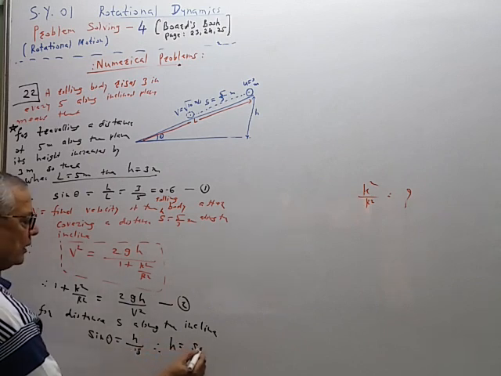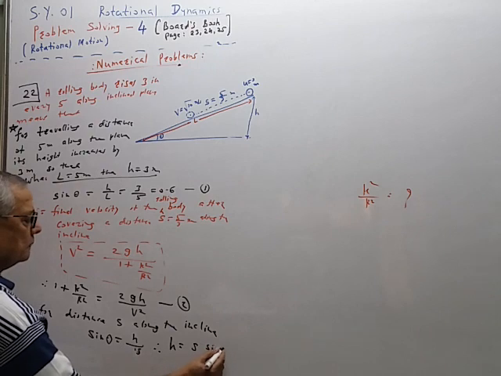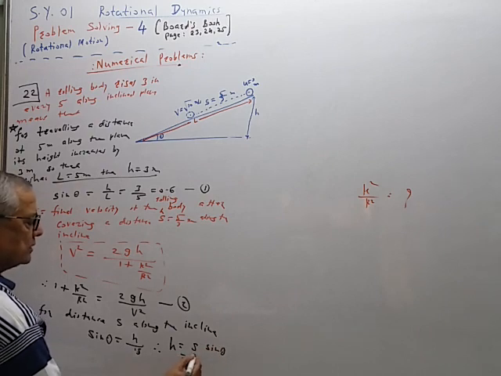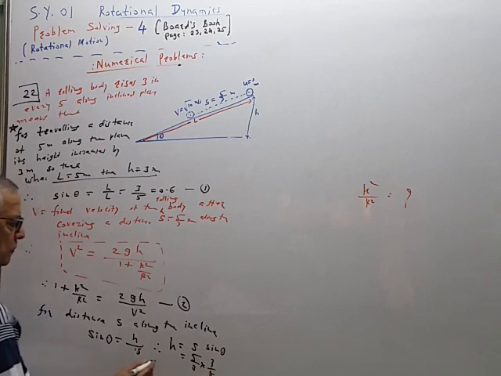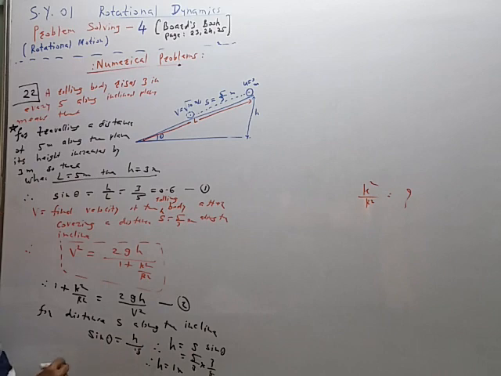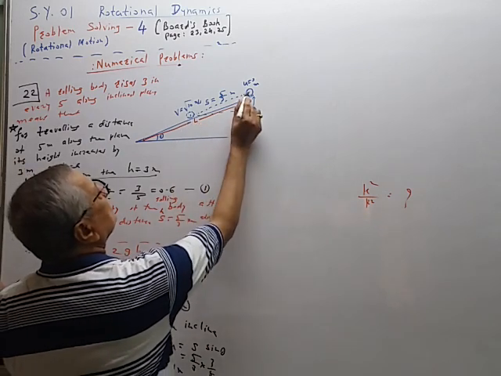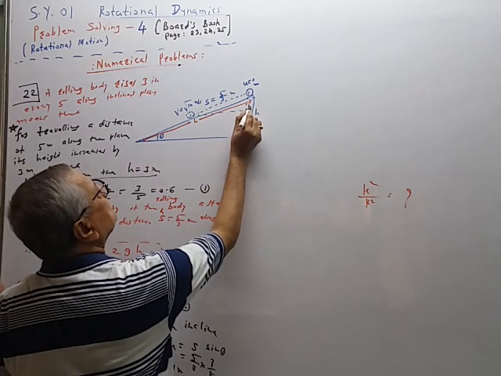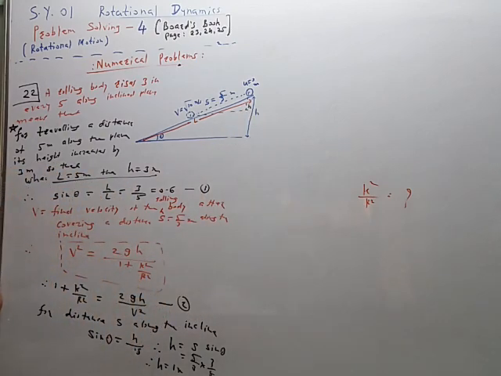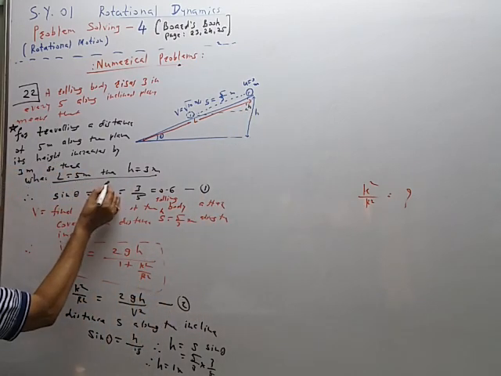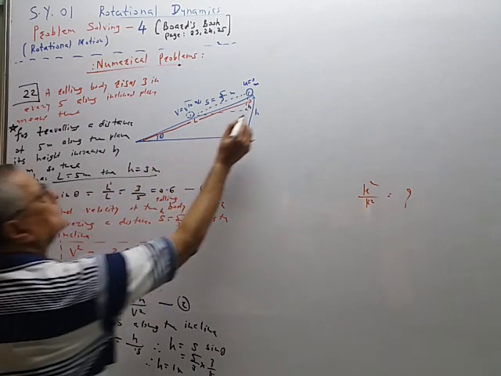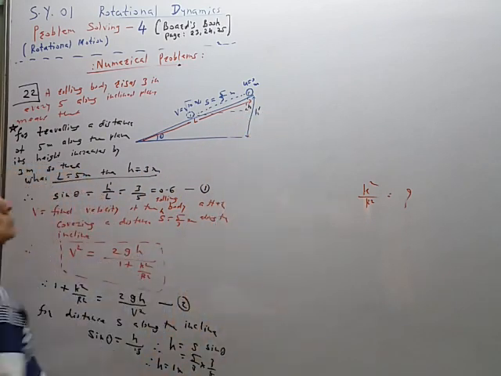Therefore h is equal to s sin theta. So s is equal to 5/3 and sin theta is equal to 3/5, and therefore h is equal to 1 meter. This h is for the distance s. This is the h dash. H and h dash are different quantities.